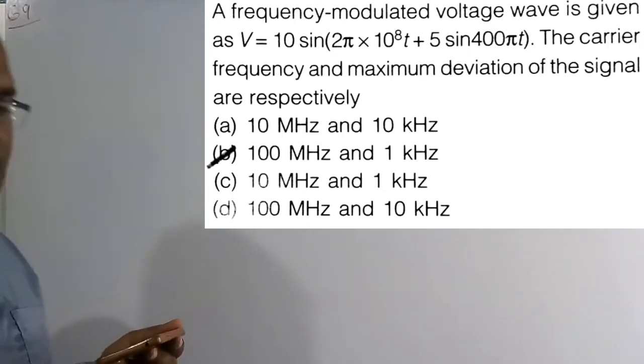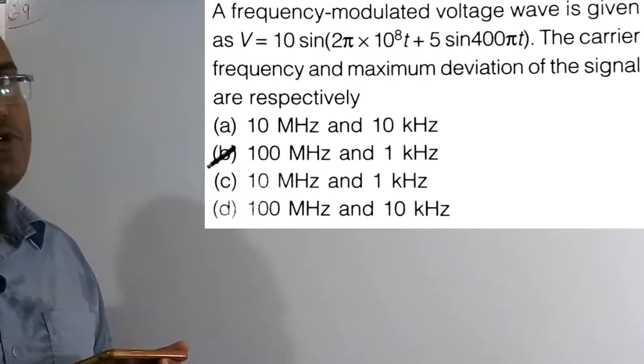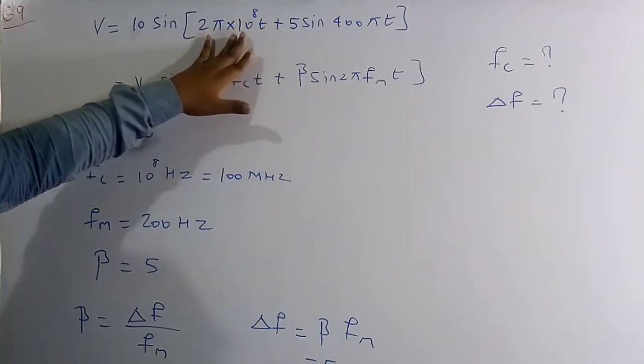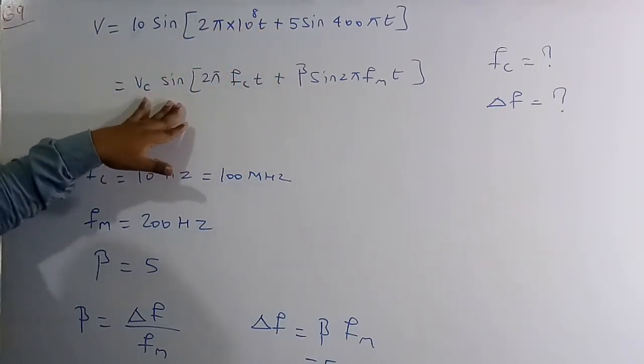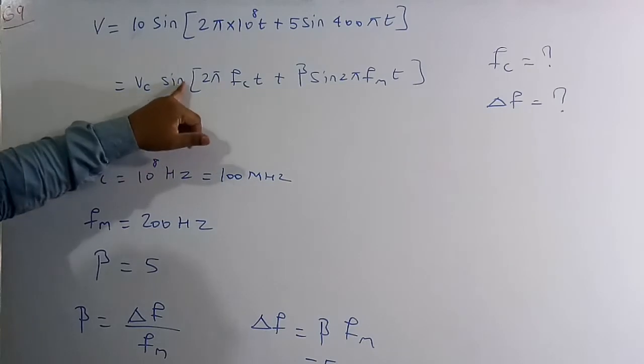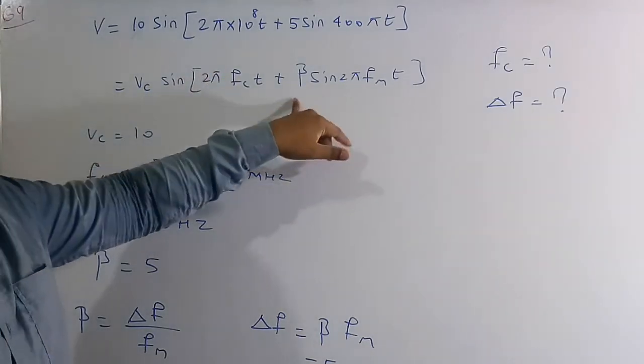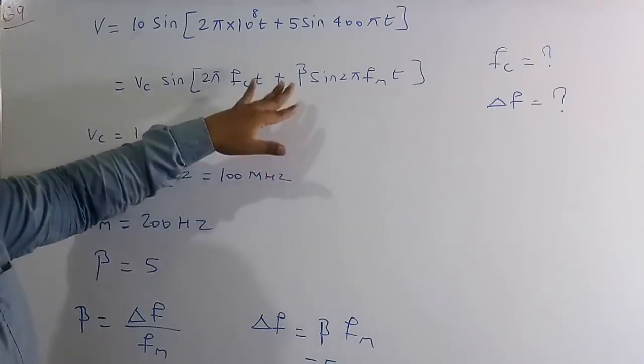So from this FM signal, what are the four options? Option B is the correct solution of this question. So let's solve this numerical. This is the FM signal given in the question. Now we are going to compare it with the standard equation of the FM signal. It can be sine or cos, no need to worry. The only thing we need to take care of is the inside term.